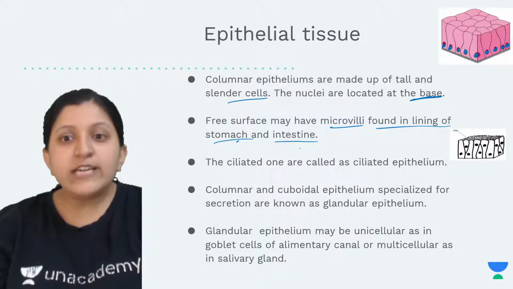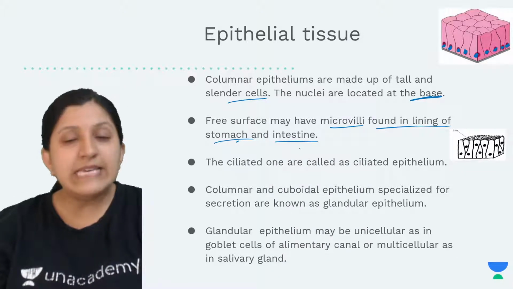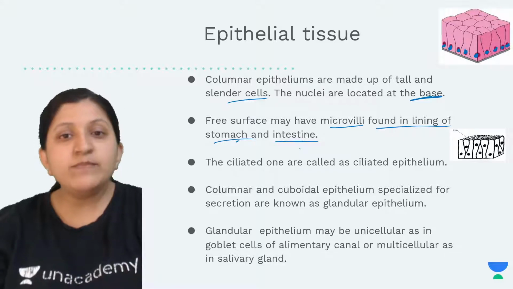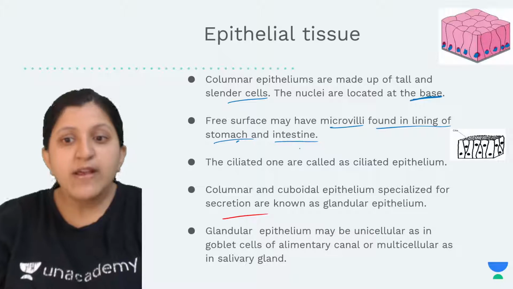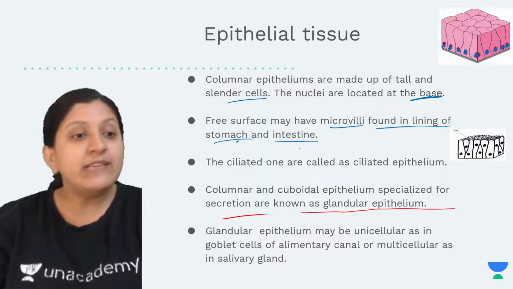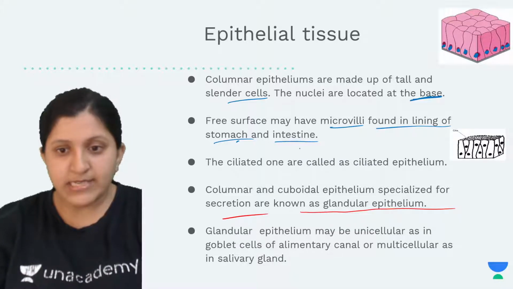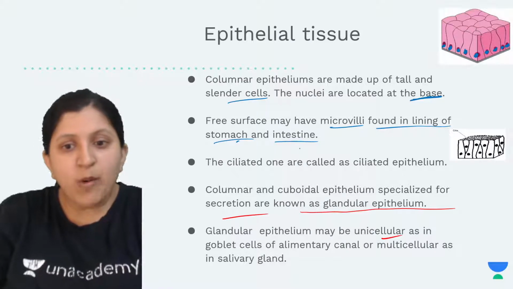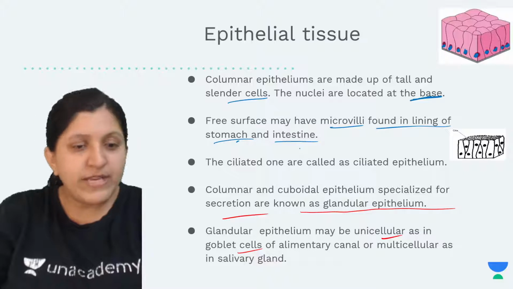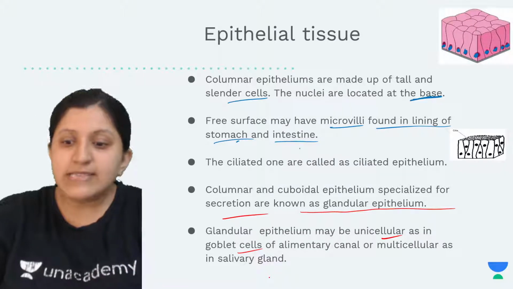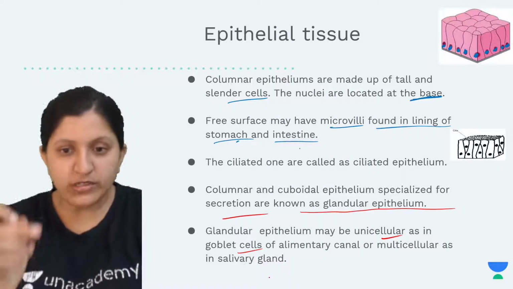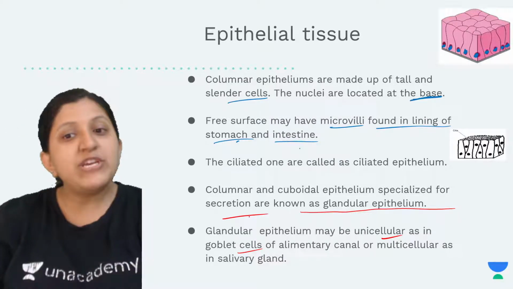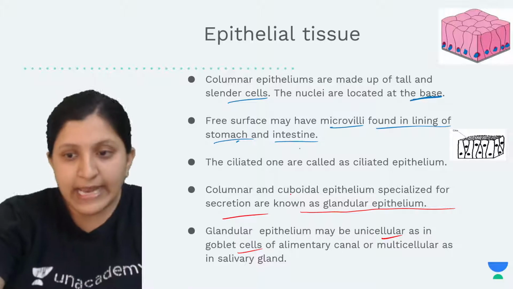Now ciliated ones are called ciliated epithelium. Columnar and cuboidal epithelium are specialized for secretion. These are also known as glandular epithelium, which I'll discuss. Glandular epithelium can be unicellular as in goblet cells of the alimentary canal, and multicellular as in the salivary gland. I'll explain what it is. So one more thing that I'll explain you here.